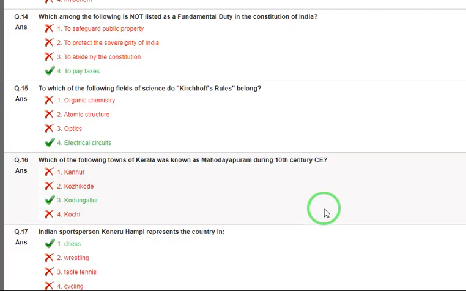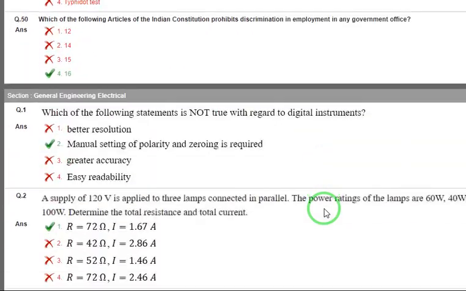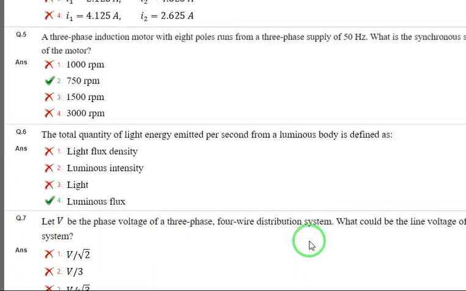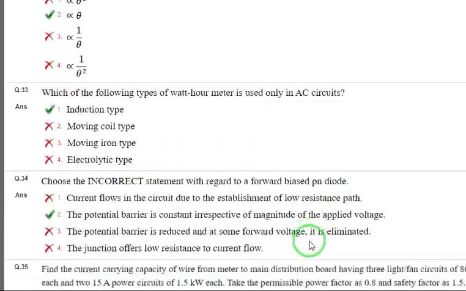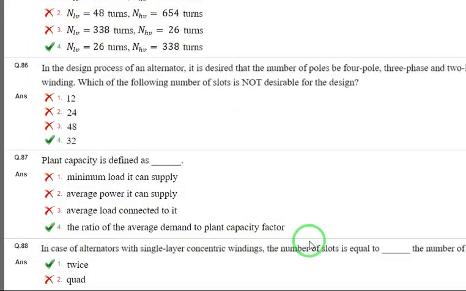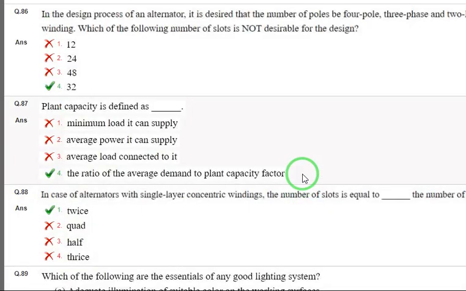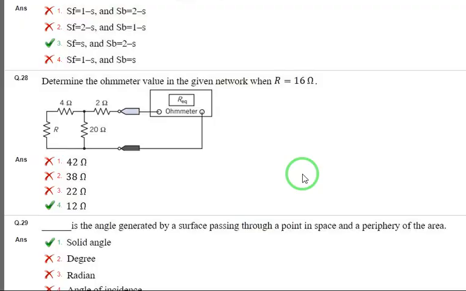It is very useful for the coming exam. So it's better to check your question paper along with the final answer key, and you can also check what kind of questions they are giving. All of them will be available here.